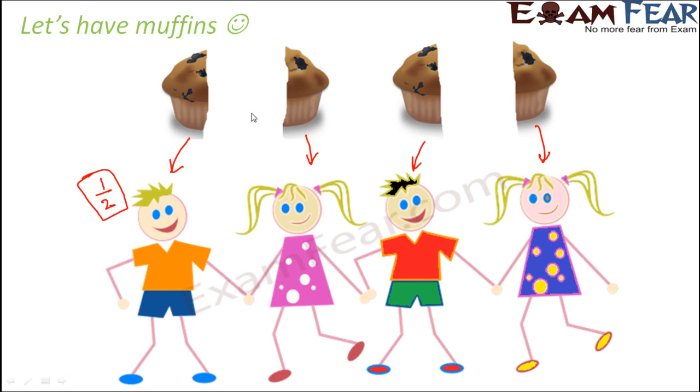So you see here it was the total muffin which was divided into 2 equal parts, like 1 and 2. So one part out of the 2 equal parts is half. And this half is nothing but an example of a fraction.